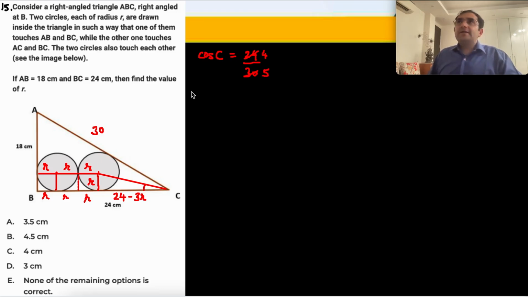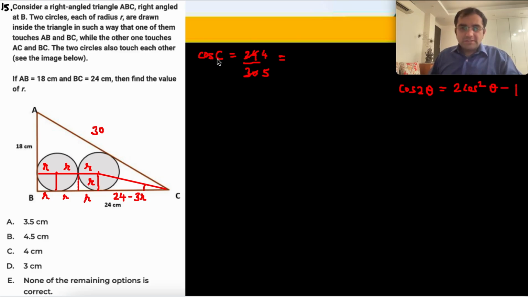अच्छा, and then I am going to use the half angle formula for cos theta. Cos 2 theta, I'm writing a little slowly, is equal to 2 cos square theta minus 1. ठीक है.